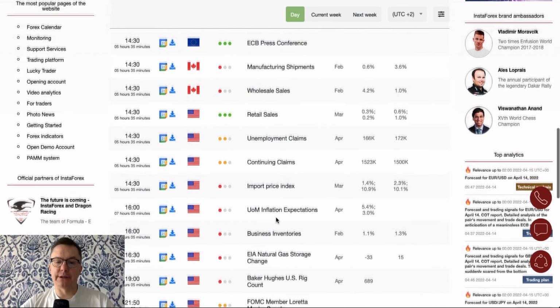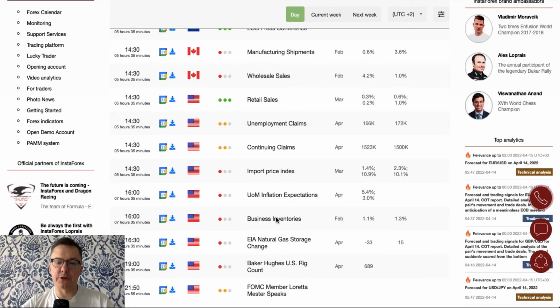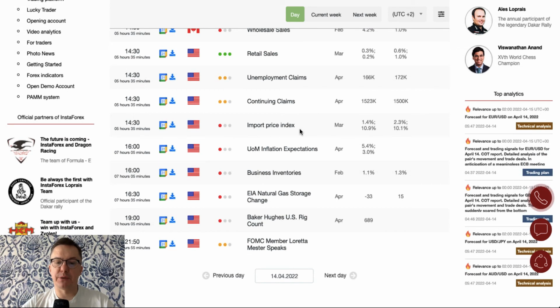During the New York session, we got data from the US that are the most important ones. Retail sales are scheduled for release at 2:30, and the market participants expect an increase from 0.3% to 0.6%. We got some job market data as well. Unemployment claims and continuing claims are scheduled for release at 2:30, together with the import price index and the business inventories.